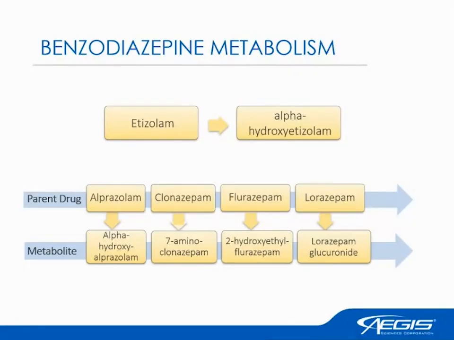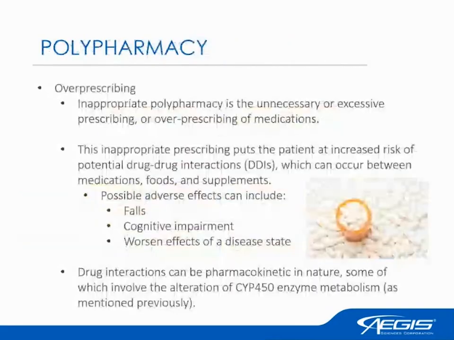With Aegis, we look at a lot of samples. We look at a lot of urine samples where we see the metabolites of the drug. So we may see more of the metabolite. But again, this shows with this alpha-hydroxyetizolam in the patient's system, we can trace this back to the parent drug and see that the patient ingested etizolam, which is that designer benzodiazepine. And then down below, we have a couple metabolites of the more typical prescription benzodiazepines that we may see.